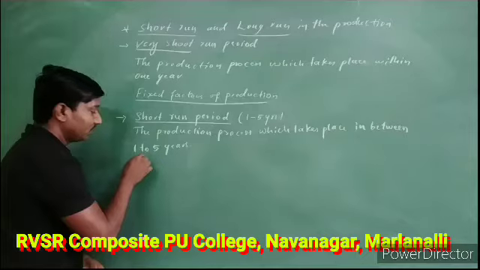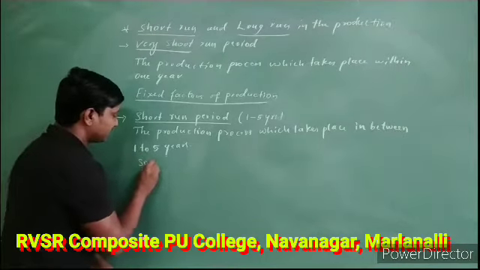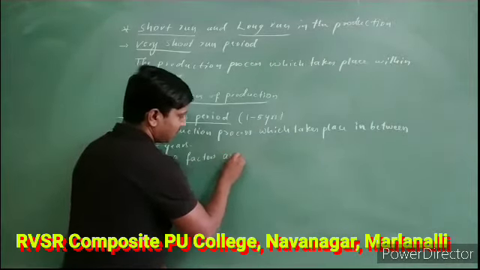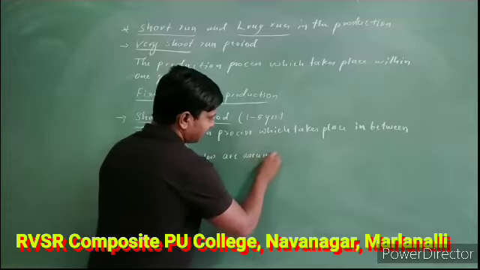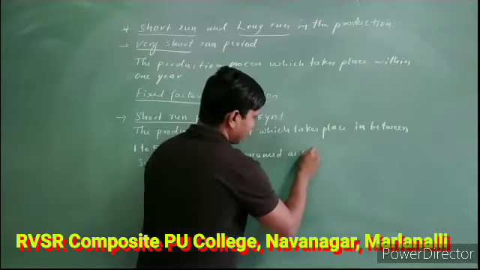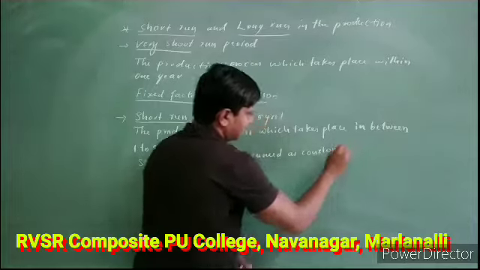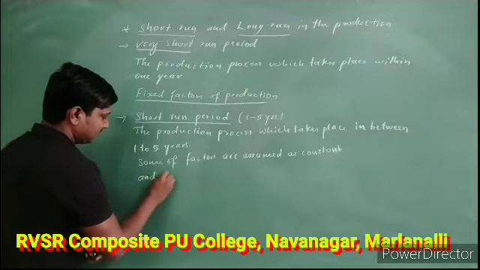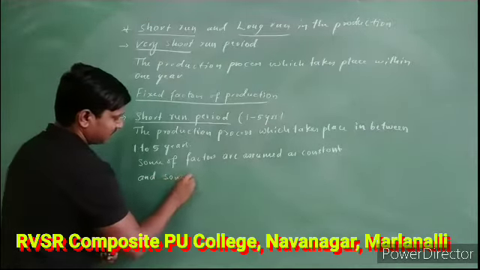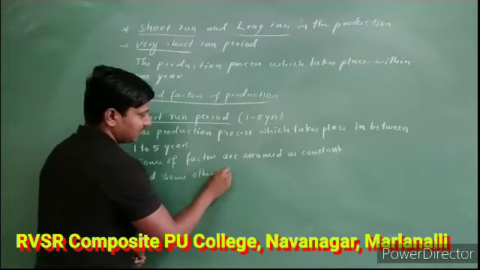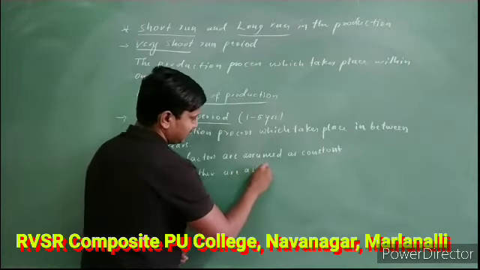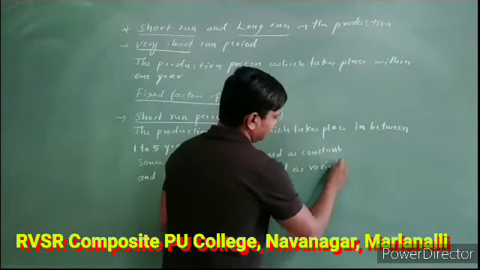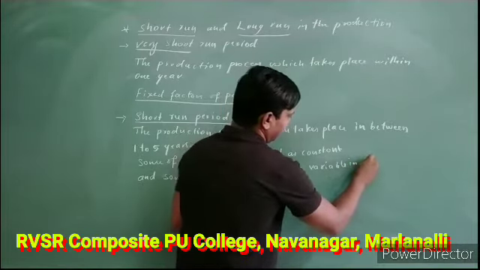Usually what we say here is that some of the factors of production are assumed as constant and some other factors of production are assumed as variable in nature.